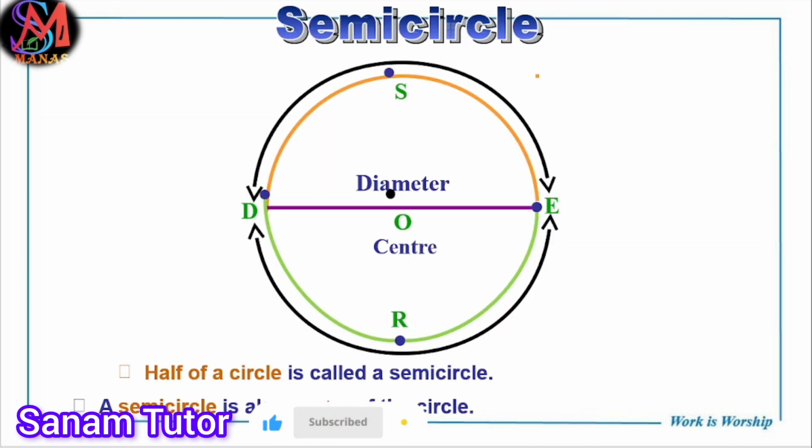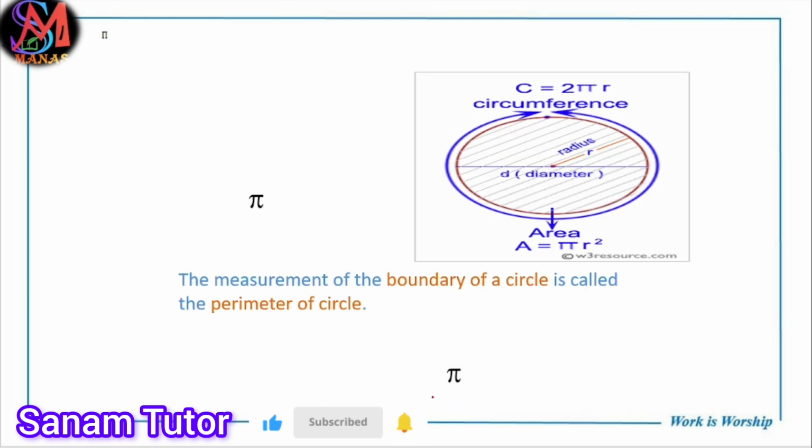Okay. Now semicircle. Then what is semicircle? Half of the circle is called semicircle. Okay. How to write the semicircle? Same as arc type. First, remember, half of the circle is called semicircle. A semicircle is also an arc of the circle. It is also an arc.